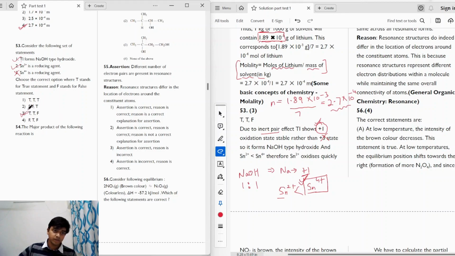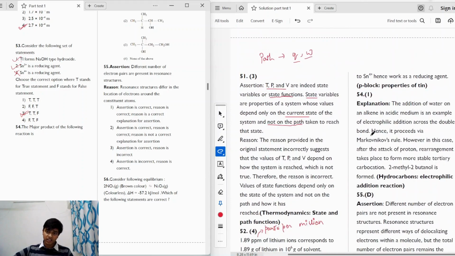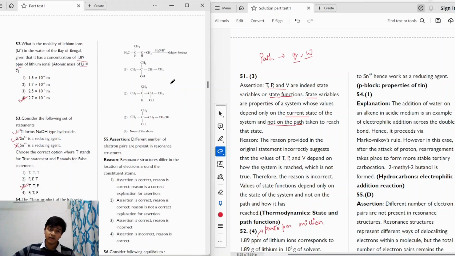Moving on to the next question, it says the major product of the following reaction is. The reaction we are given is an alkene being reacted with water in the presence of an acid. We know that the addition of water in acidic medium is an example of electrophilic addition. It starts with the attack of an electrophile which is H+. So it will proceed via Markovnikov's rule. The H+ will attack the carbon atom which has more hydrogen atoms so as to form a more stable carbocation.